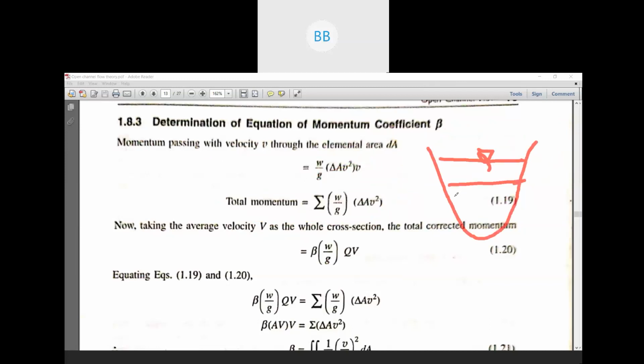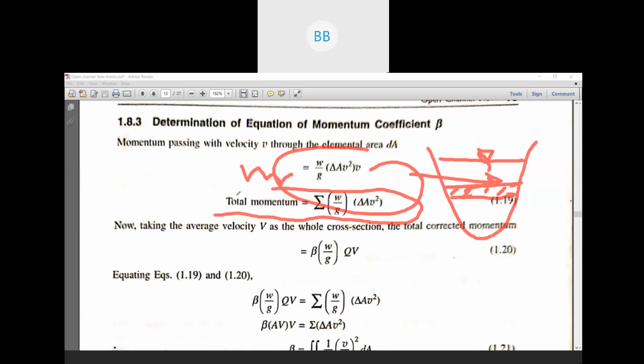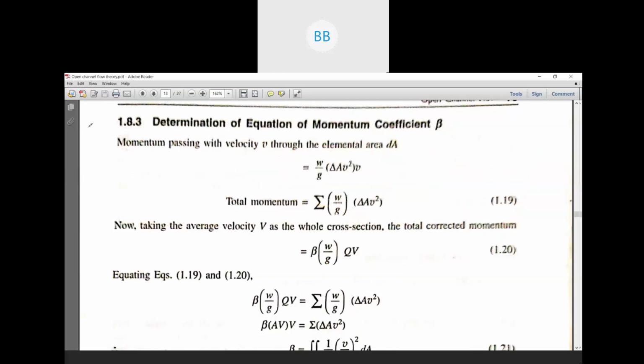This momentum that we have calculated is only for the small elementary area. Whatever momentum we have calculated is only for this particular area. So for the total momentum, again we have to take integration or summation. This is very similar to the alpha derivation. This is your total momentum.